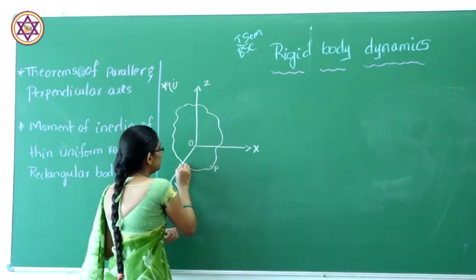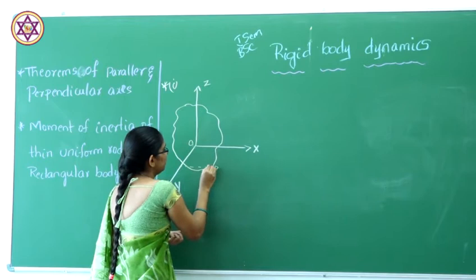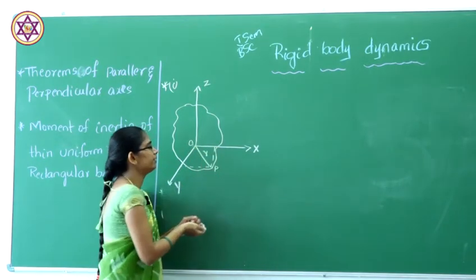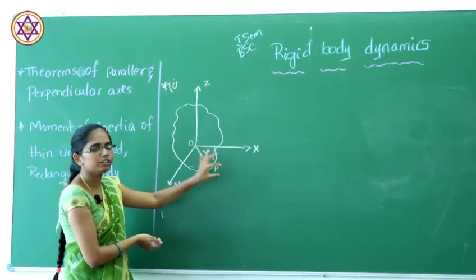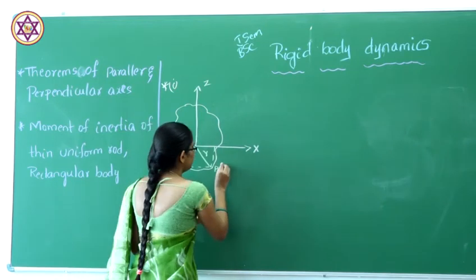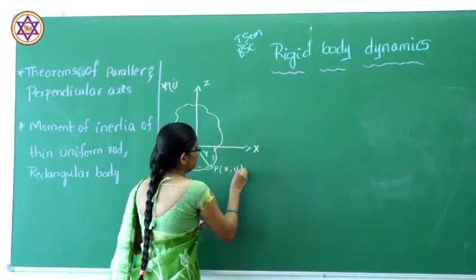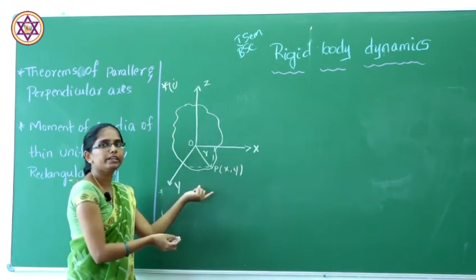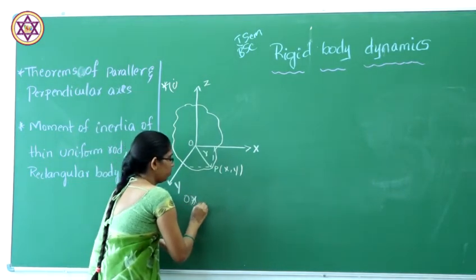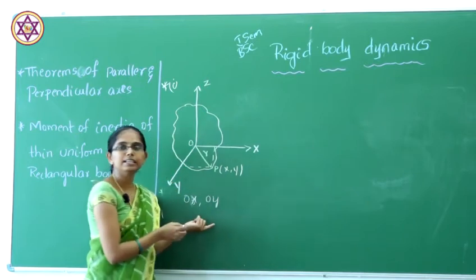R will be the distance from the center O to the point P, which has coordinates x and y. We have the OX, OY coordinate system.